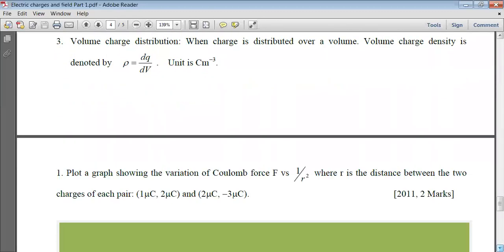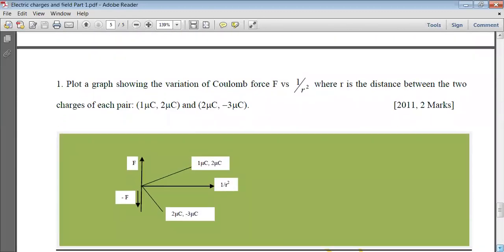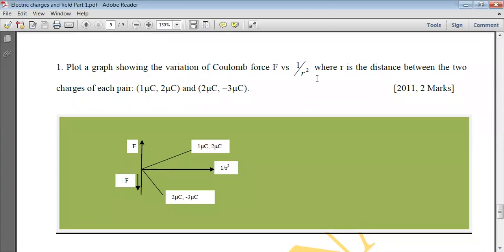Let's discuss one question over here, which came in 2011 for 2 marks. Plot a graph showing the variation of Coulomb force F versus 1 by r square. Here the graph is asked between F and 1 by r square. The graph between F and r square will be a curved line, inversely proportional. But the graph between F and 1 by r square will be a straight line.